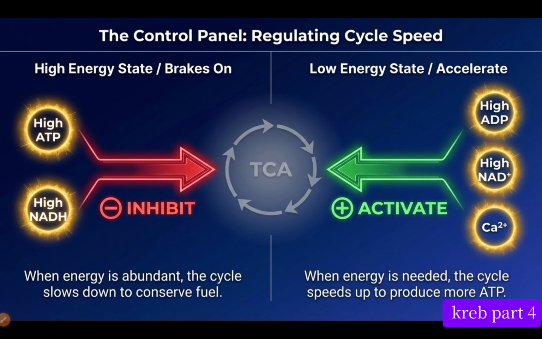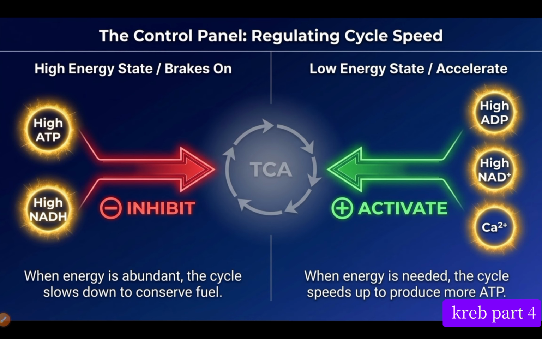So whenever our energy is low, what happens? Whenever ATP is high, ADP is low, so they are inversely proportional. Since ADP is high, therefore ATP is low. And since we have high NAD positive, therefore we have low NADH. And we also have calcium ion.